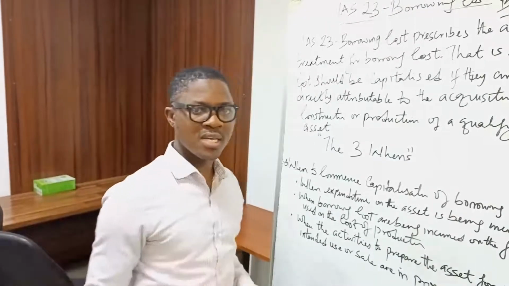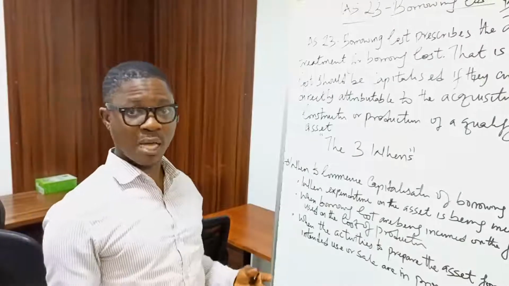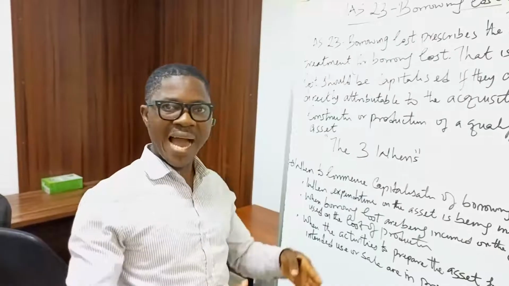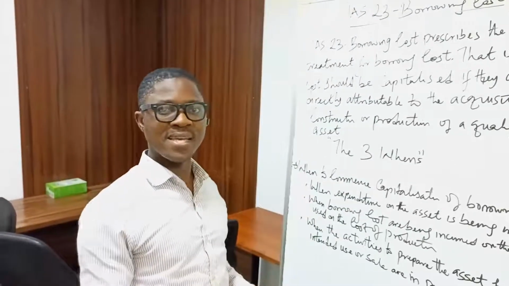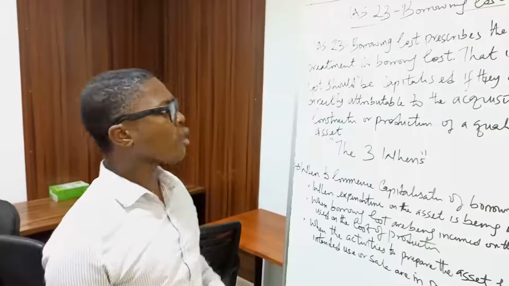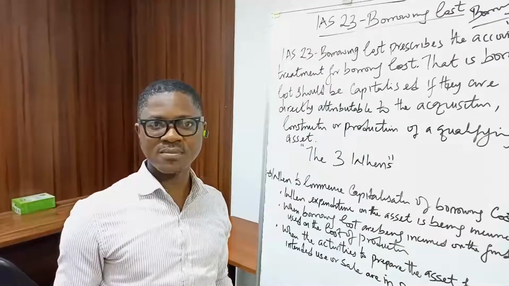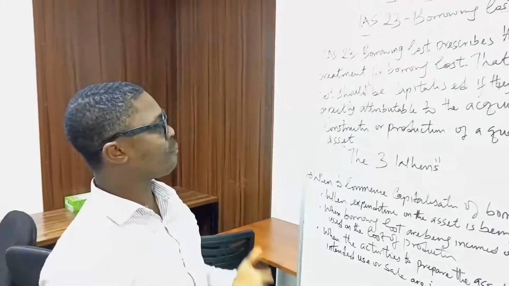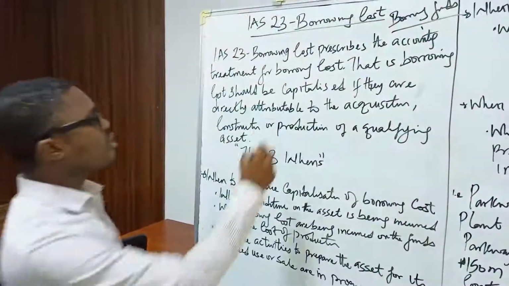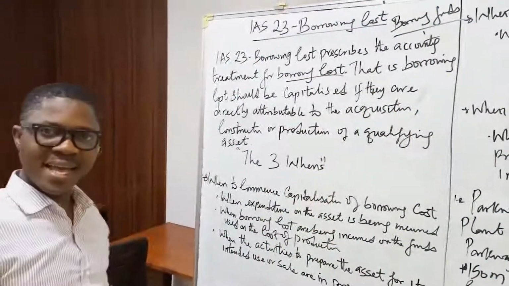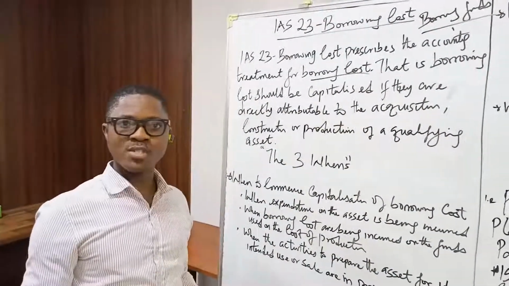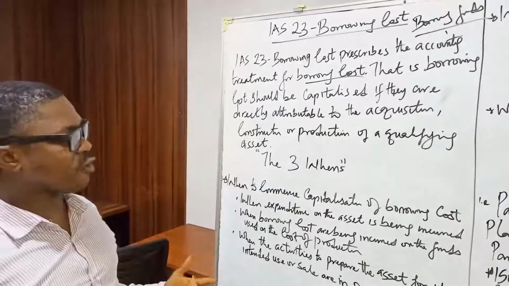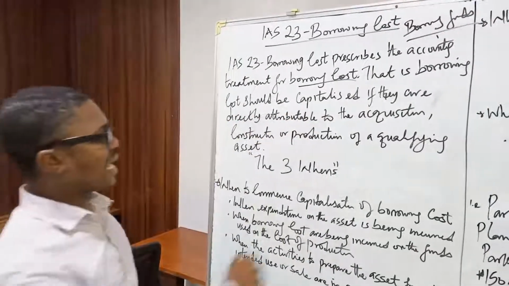And you also note that when we talk about borrowing cost, we're talking about interest and other costs associated with borrowing funds. We also know that ideally they are always expensed in the profit or loss account. But IAS 23 prescribes the accounting treatment for borrowing cost. I said earlier that naturally borrowing cost, interest, are expensed in the profit or loss account. But IAS 23 is taking it a step further. That is, borrowing cost should be capitalized.